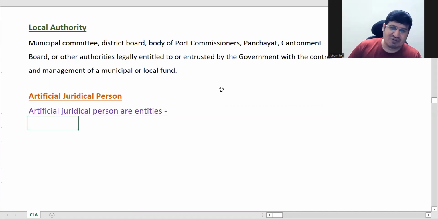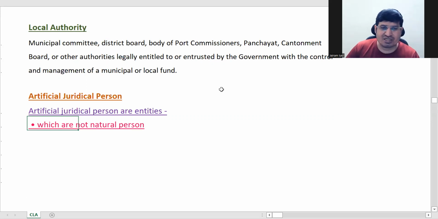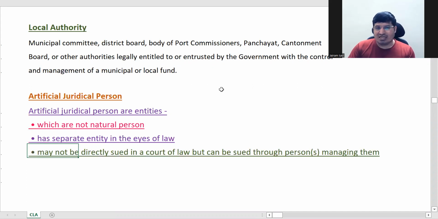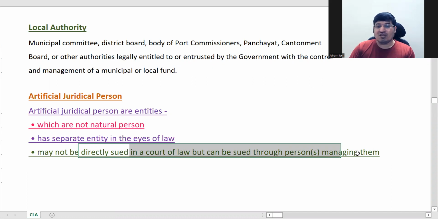The first thing is that it should not be a natural person, because we know all natural persons are individuals, correct? And then it has a separate entity in the eyes of the law, like a company, a separate legal entity. And the third property of an AJP is it cannot be directly sued in the court of law, but you should sue it through the persons managing it. Okay, why? There is this property that you will only sue through persons.